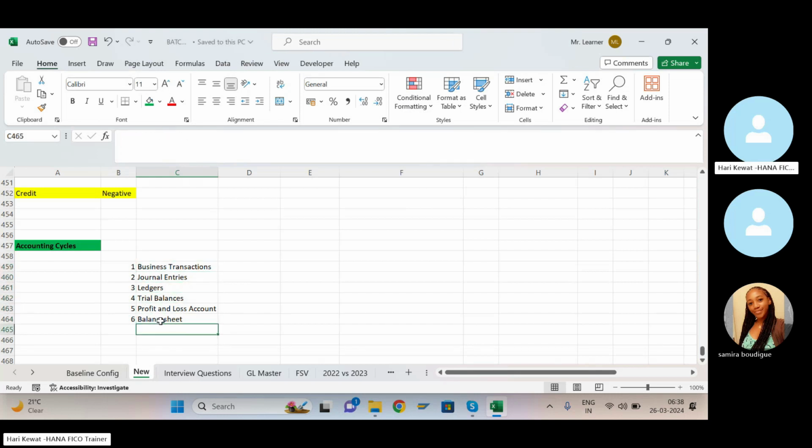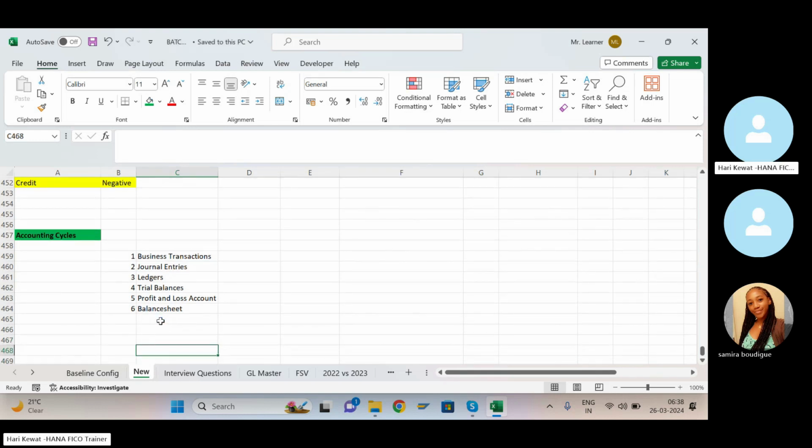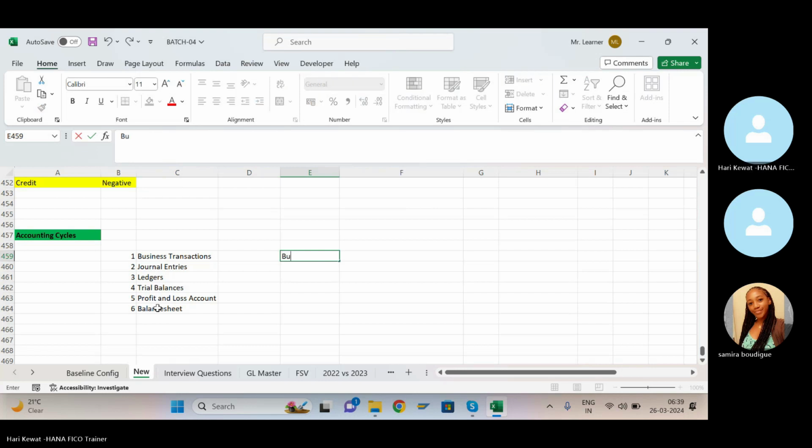Now, whenever in SAP you do any accounting entry posting, you need to know their impact. A business transaction will happen, and you will pass the journal entry. In SAP, the user will enter the transaction. The business will do the transaction.